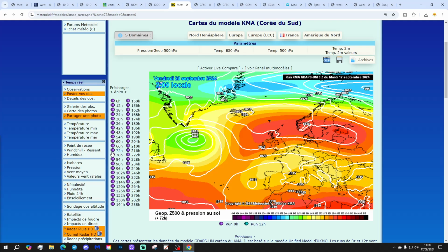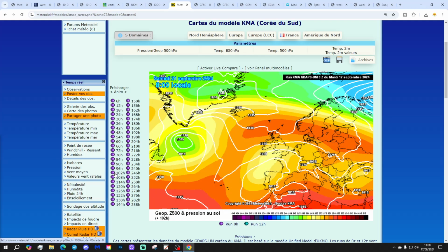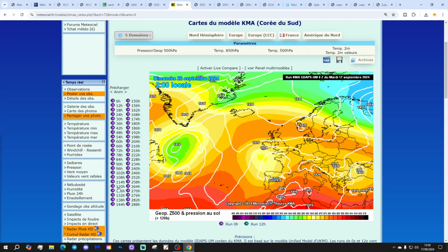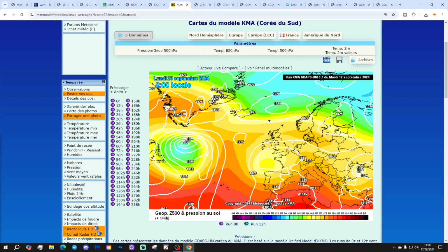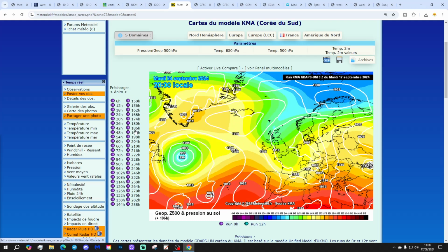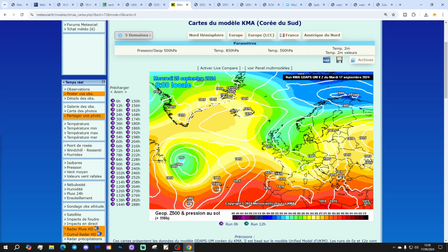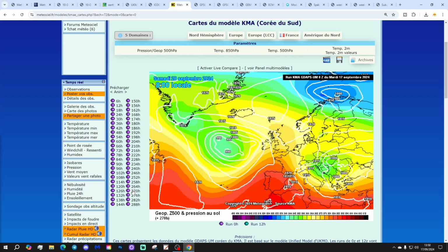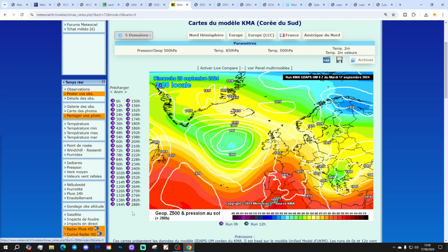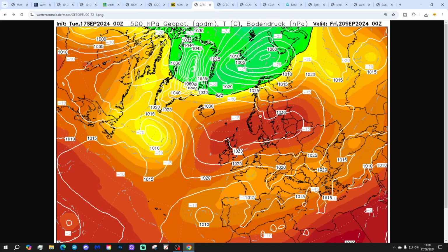This is how the KMA is looking. And again, high pressure brings mostly dry weather for Friday, but there could be a few thundery showers even then down in the south. But over the weekend, we watch this thundery low start pushing up from the south. Could be some very wet weather across England and Wales. Then into next week, the low pressure moves out into the continent, with high pressure way towards Iceland. That brings the wind around to a much cooler northerly. Then high pressure takes over for the middle part of next week for a while, but by the end of the KMA run, this low pressure again looks like it's got our name on it, and we're starting to bring wetter weather in from off the Atlantic with that one as well.